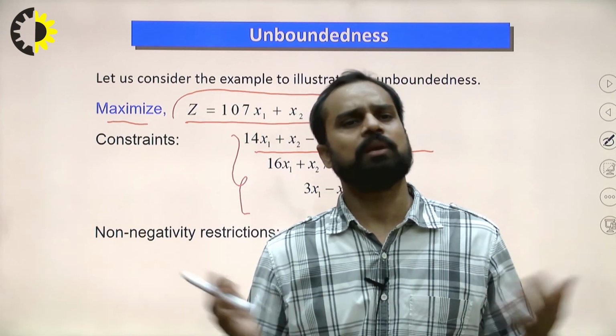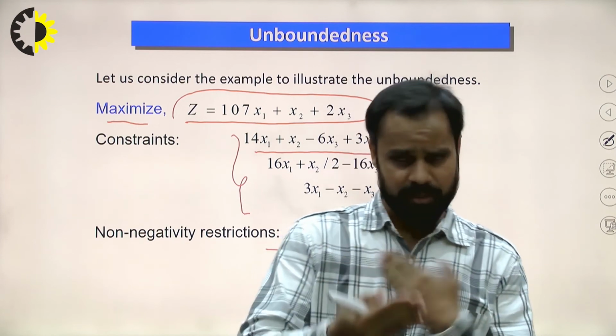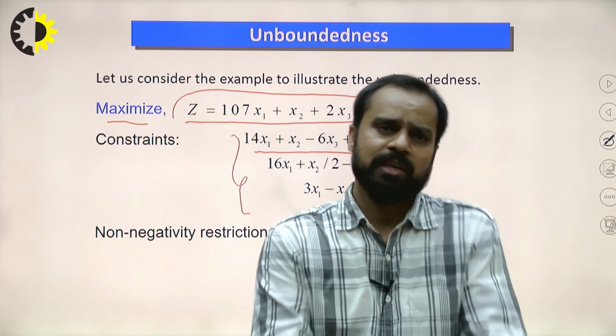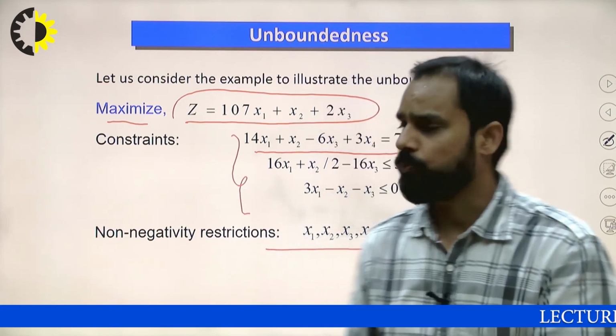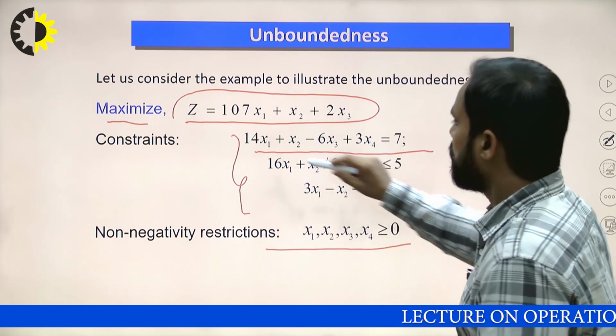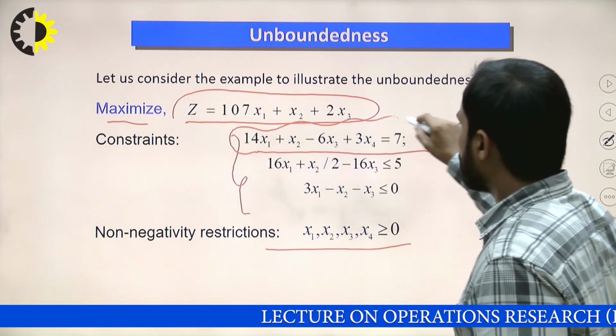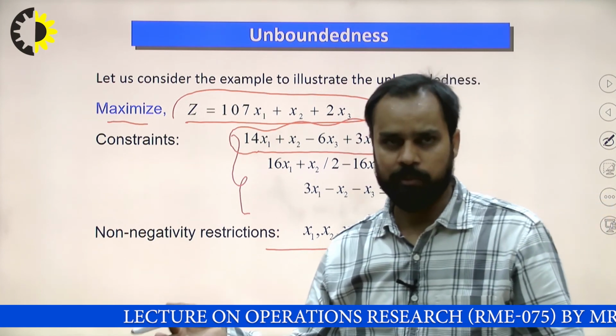If there is no requirement, then directly without adding an artificial variable we can find the initial basic feasible solution.